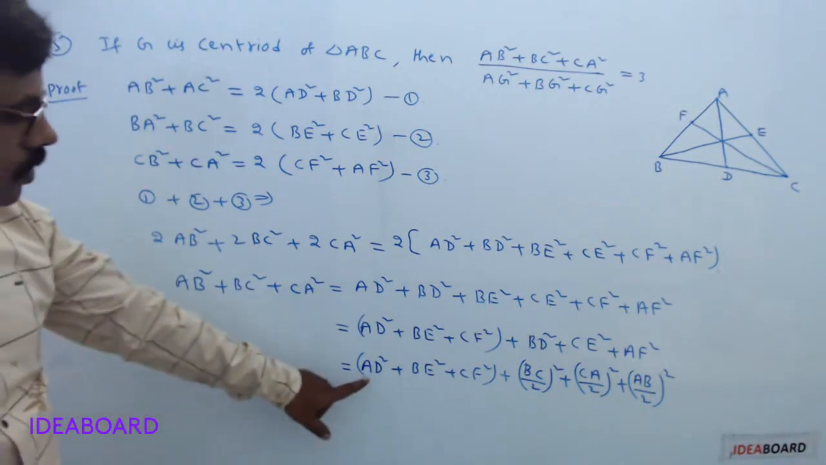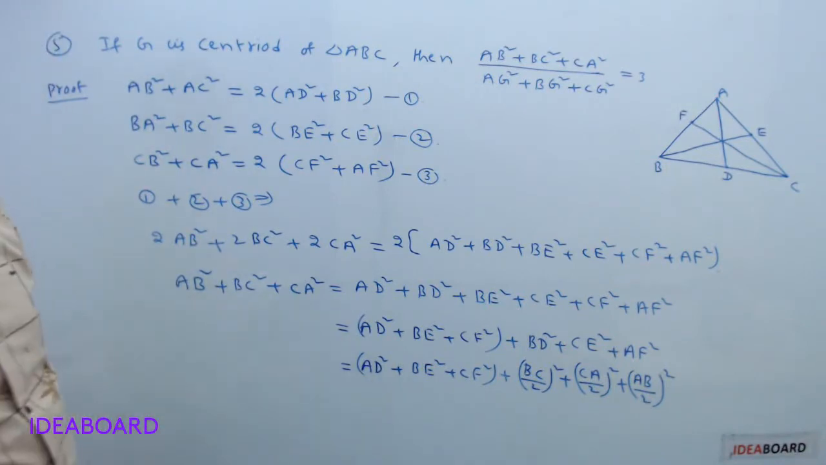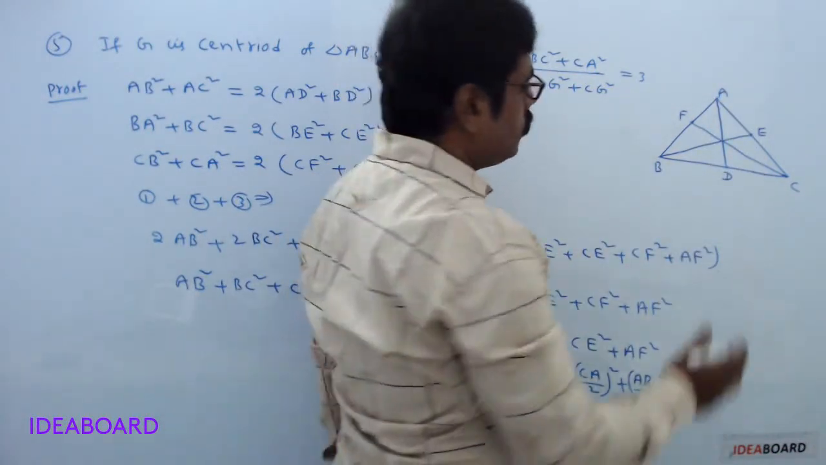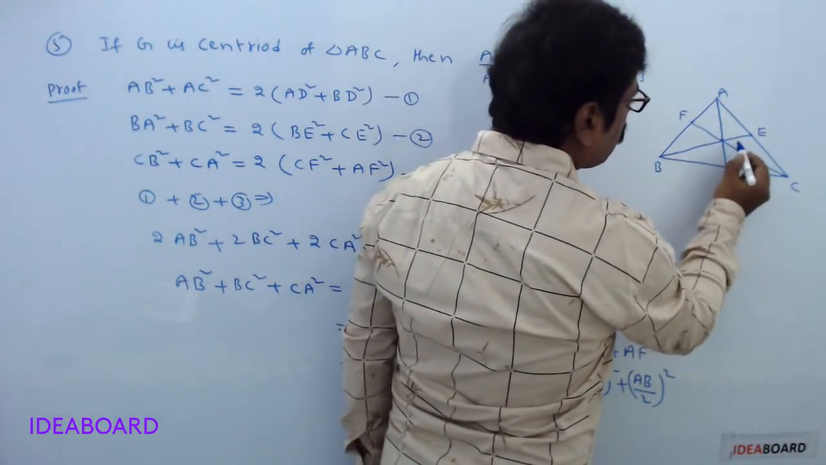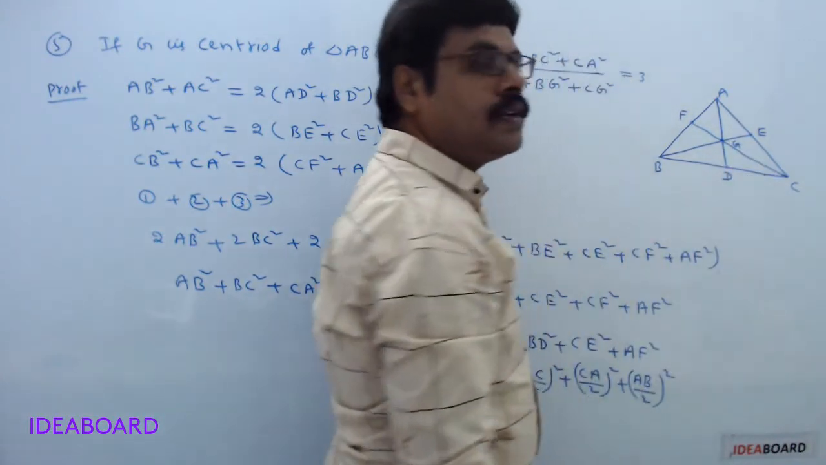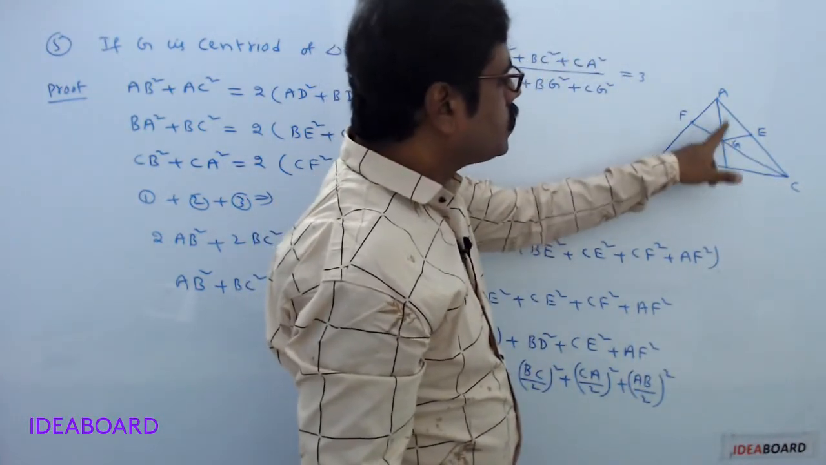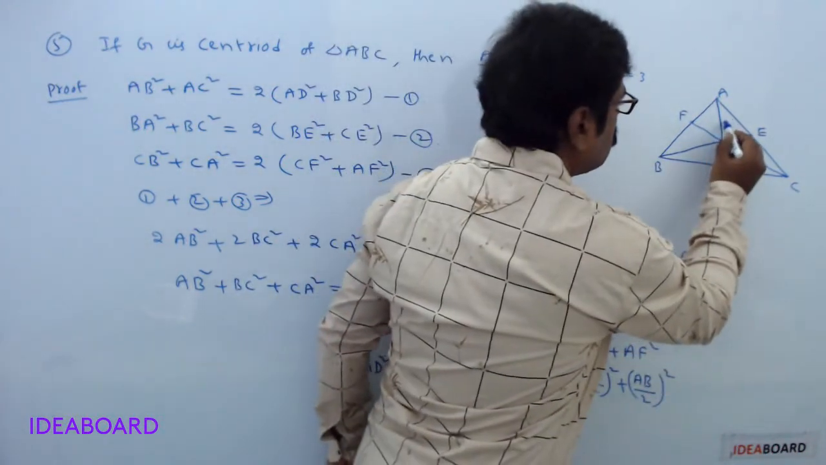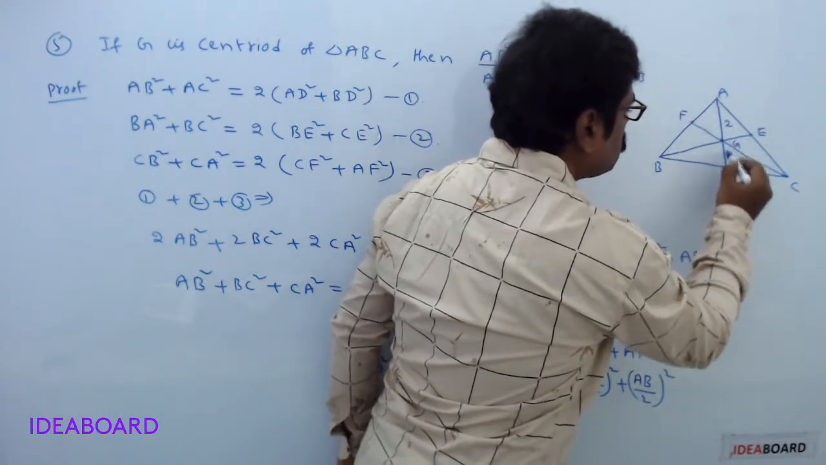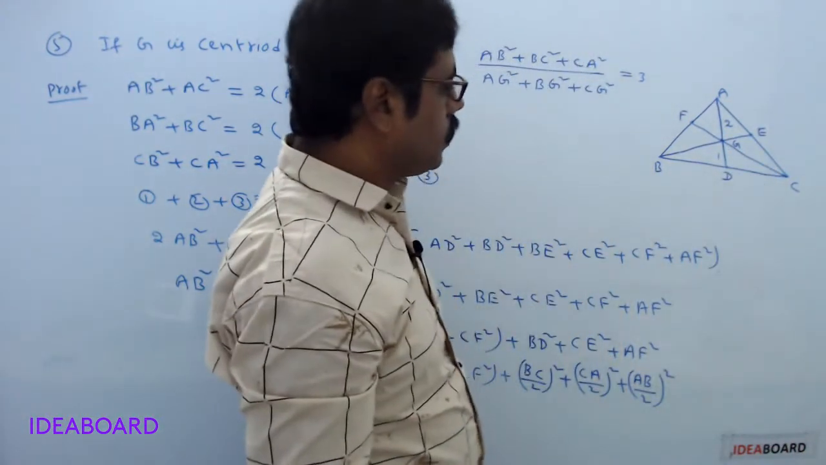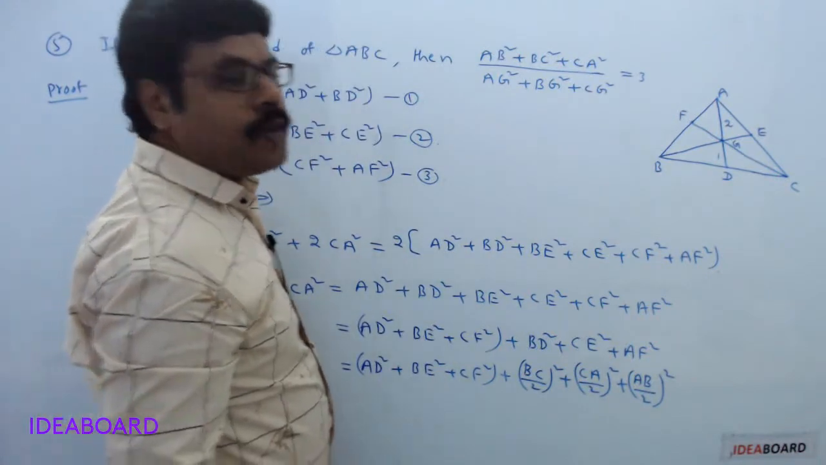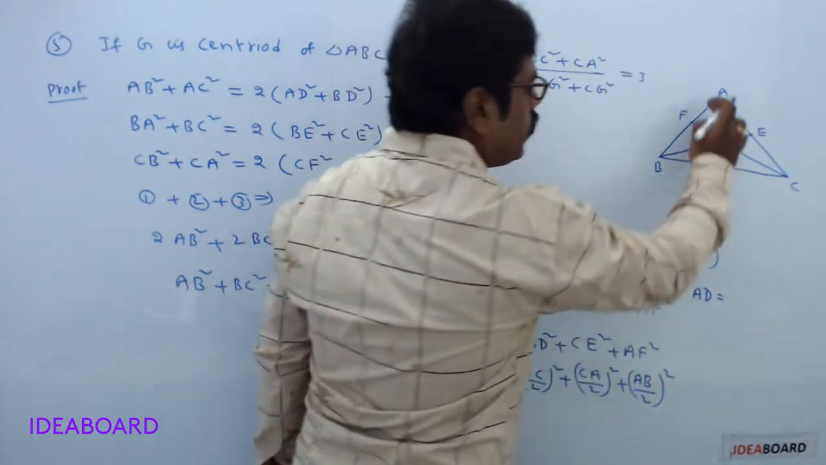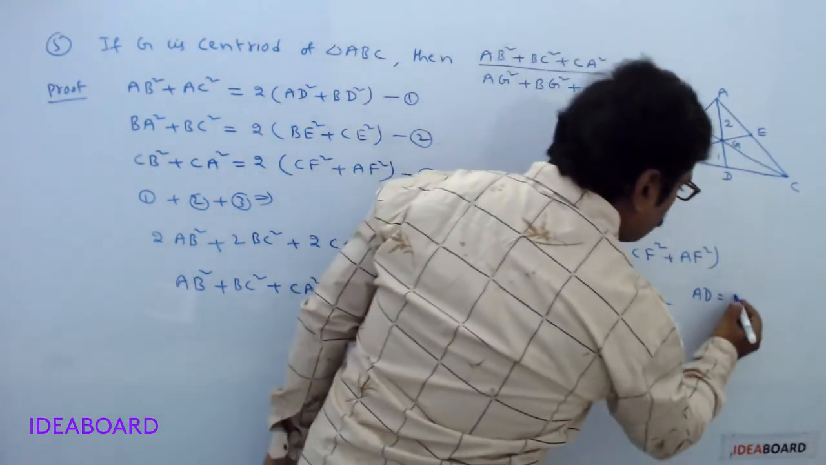Now here, how to calculate the value of AD? If you look at the diagram, AD is the median. Here, this point of concurrency is the centroid G. The centroid divides each median in the ratio 2:1. So from A to G is 2 units, G to D is 1 unit. Now this AD can be taken as AD equals AG plus GD.